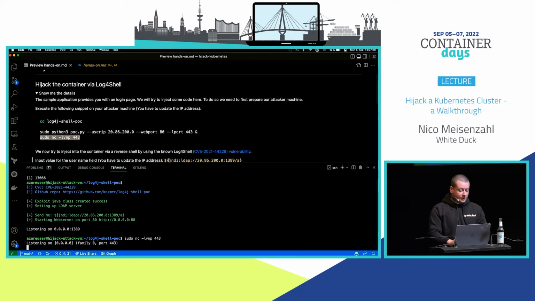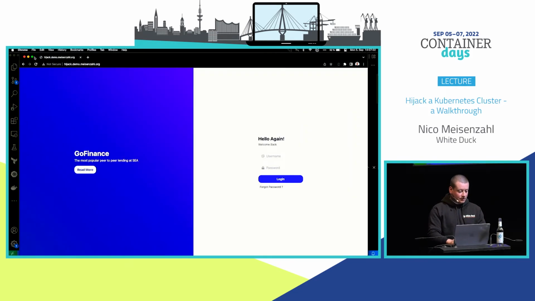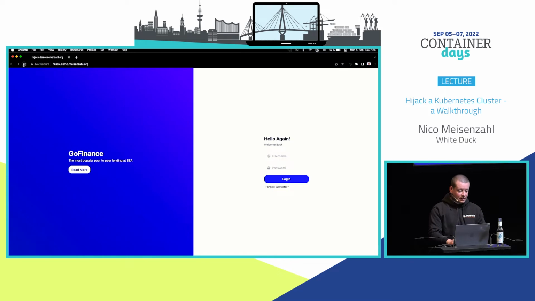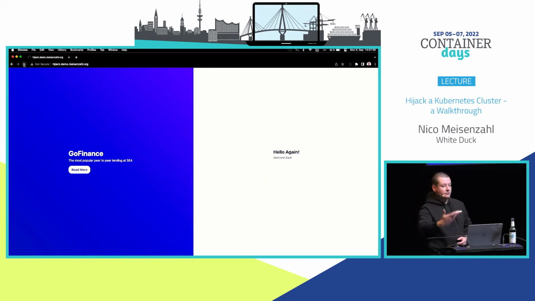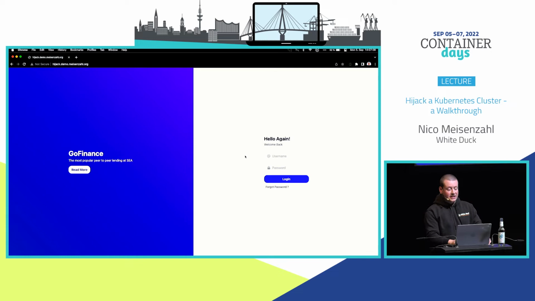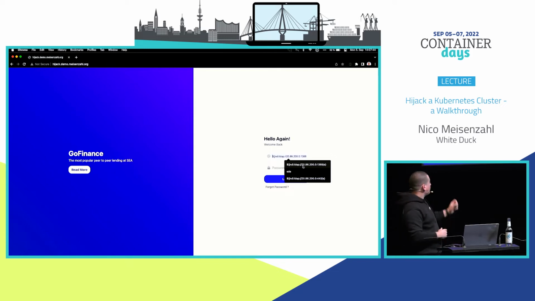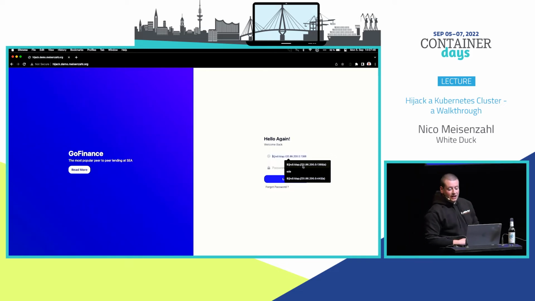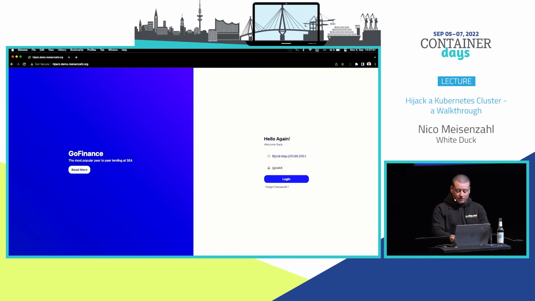Yeah, and then we have our application here. Just making this one a little bit bigger. It's just a login screen. It's part of the POC application. And here we will basically inject our source code. So we will go here for JNDI LDAP, putting in the IP address of our attacker host and the LDAP port. And here, basically just putting any password, doesn't matter, and pressing the login button.